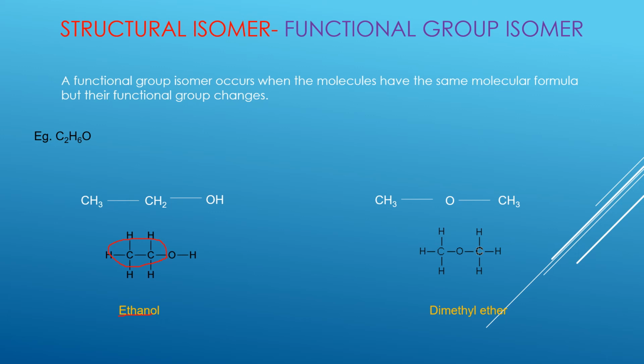So students, there we have it. This is how the different structural isomers are going to be drawn. Straight chain isomer, positional isomer, and functional group isomer. They are all types of structural isomers. Now we are going to look at the second type of isomer, which is known as stereoisomers.